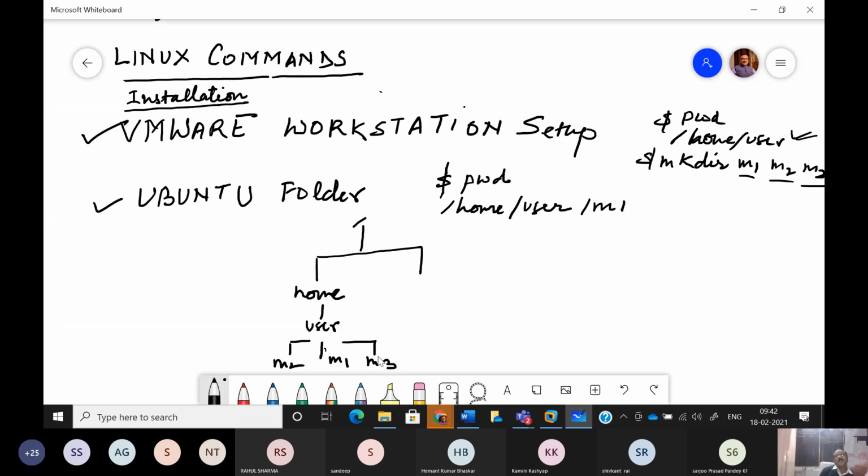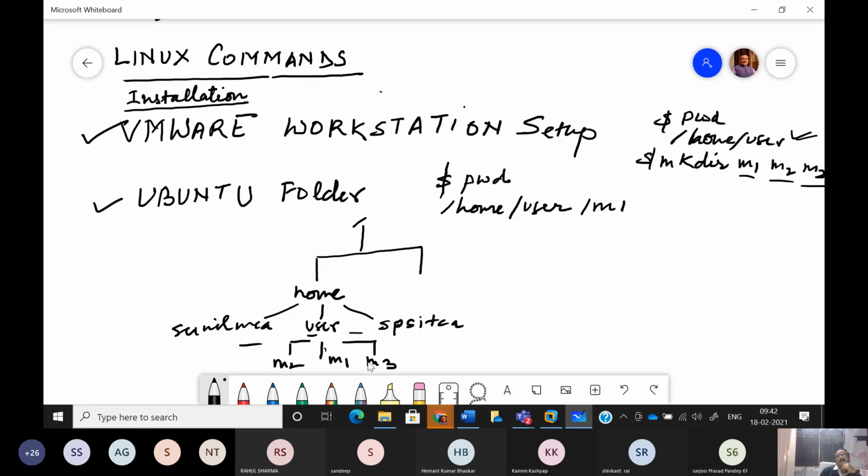So if you see, this diagram is almost similar to what we have studied in tree structure of data structure. ठीक है, तो जो ट्री डेटा स्ट्रक्चर होता है वो डायरेक्टरी का ही स्ट्रक्चर है. So here, inside home, user is my login ID, but we may be having some other login IDs. There may be a login ID with the name ITCA. There may be a directory with the name SPS ITCA. There may be a directory with the name Sunil MCA. ठीक है? So these are the three directories which belong to the same home.